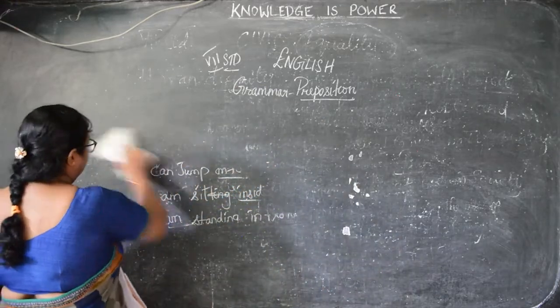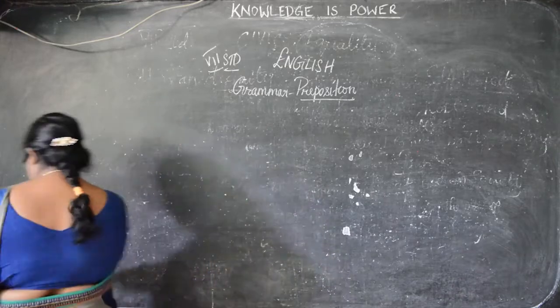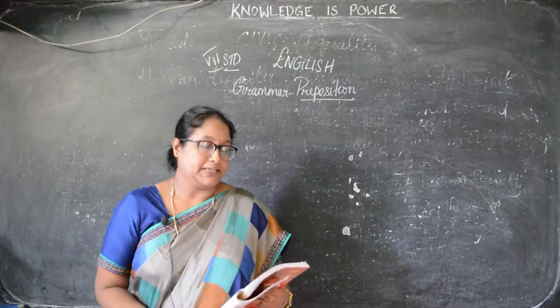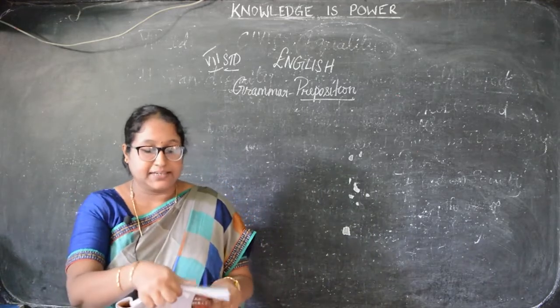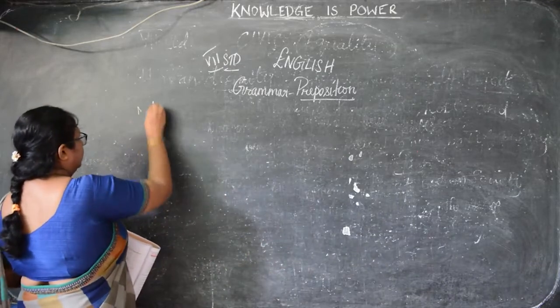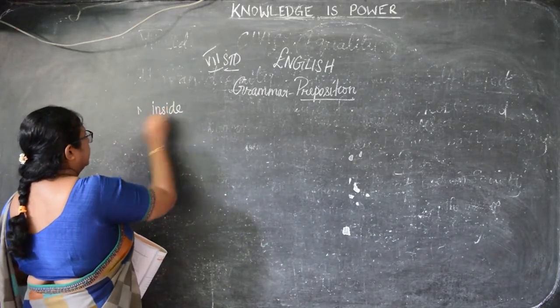So we'll see that now. We'll see which is the correct preposition there. So next is the first one. Julian placed her lunchbox inside her bag. So what will be the preposition here, children? Yes, inside. So you have to underline inside her bag.